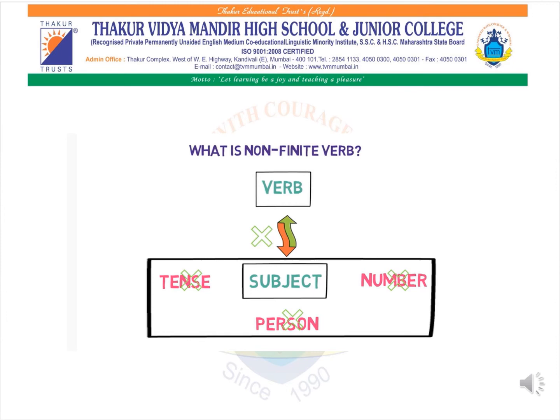So in a non-finite verb, we see that it doesn't make any kind of agreement with the subject, and the verb will never change, even if it is in any tense, or talking about first person, second person, third person or any number. Here are a few examples I will be explaining, and you will get a good idea about it. But just remember that a non-finite verb doesn't make any kind of agreement with the subject, and it does not change according to the tense, person or number.